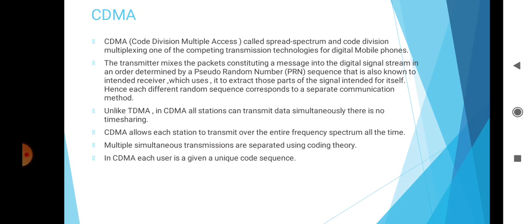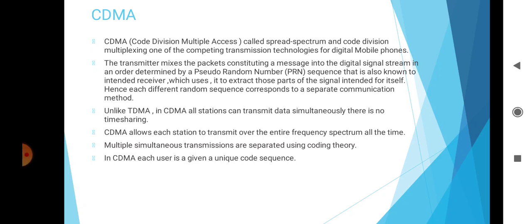The transmitter mixes the packets constituting a message into the digital signal stream in an order determined by a pseudo random number, that means the PRN sequence, which is also known to the intended receiver, which uses it to extract those parts of the signal intended for itself. Hence, each different random sequence corresponds to a separate communication channel.